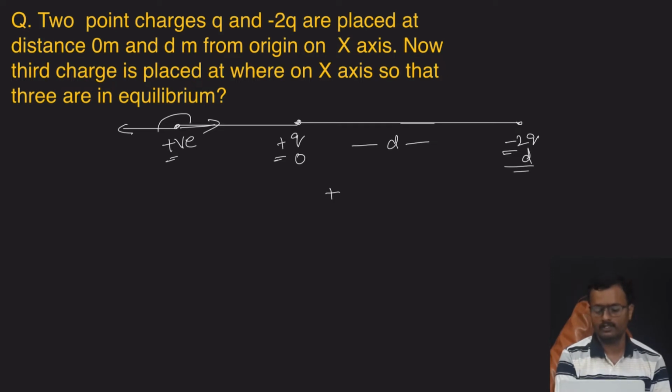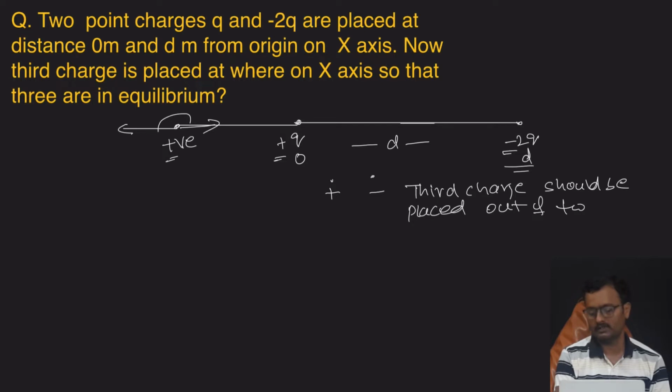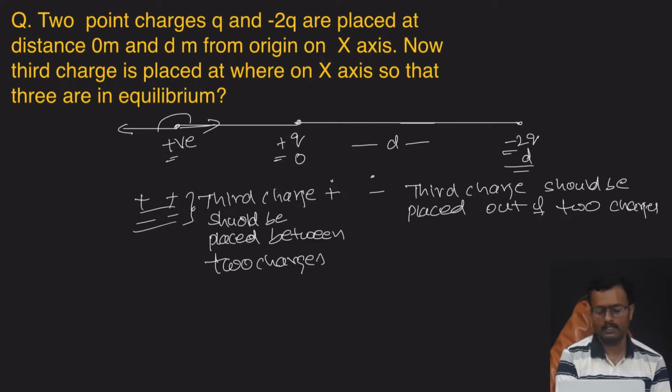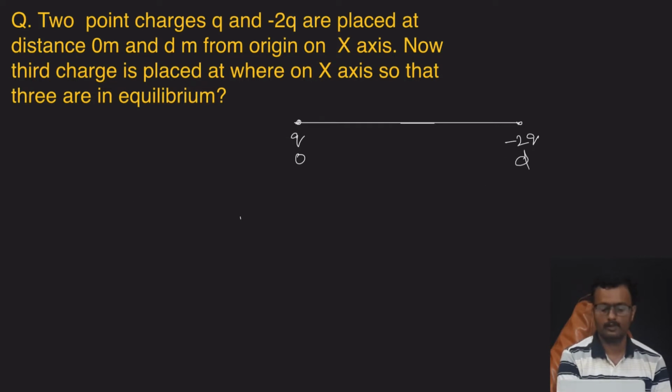The conclusion is: suppose two charges are plus and minus, the third charge should be placed outside the two charges. If there are two like charges, plus and plus, the third charge should be placed between the two charges to get equilibrium. For plus and minus, the third charge should be placed outside the two charges on the same line. Suppose it is at a distance x from small q. Let's assume that charge is big Q.